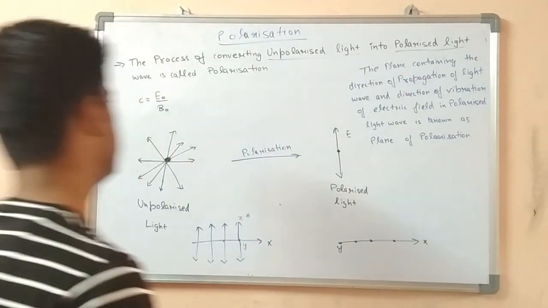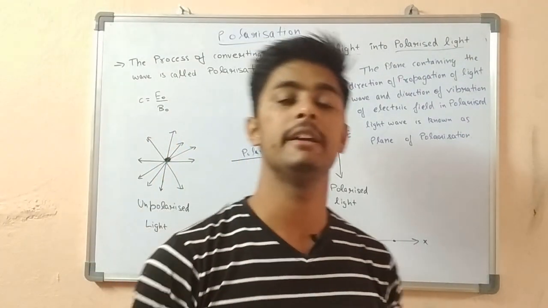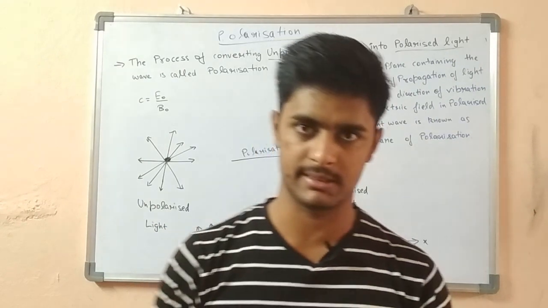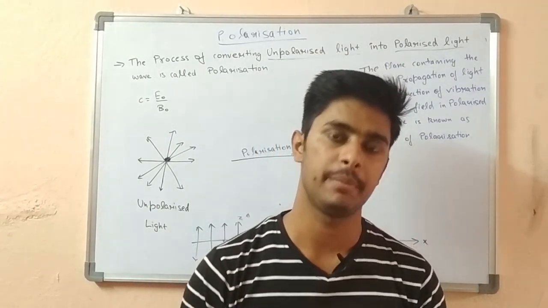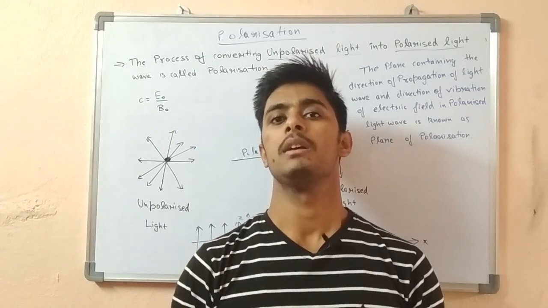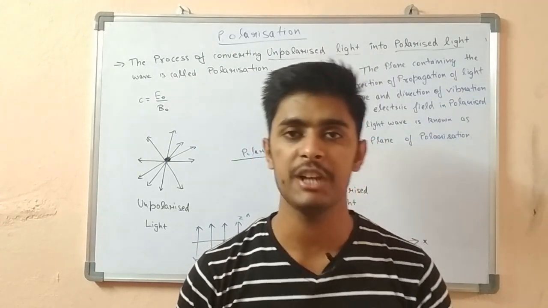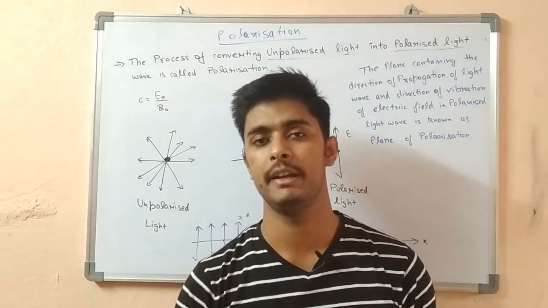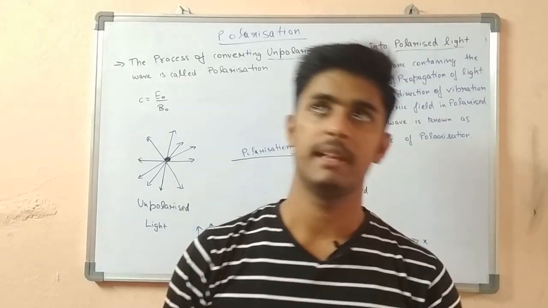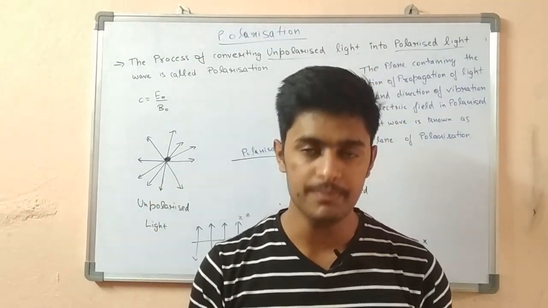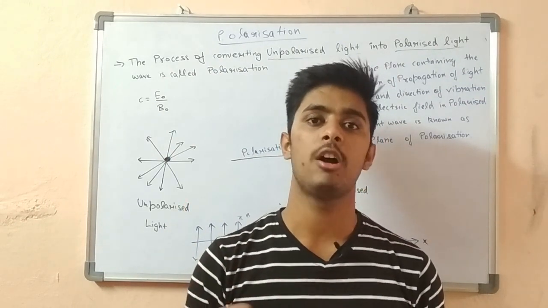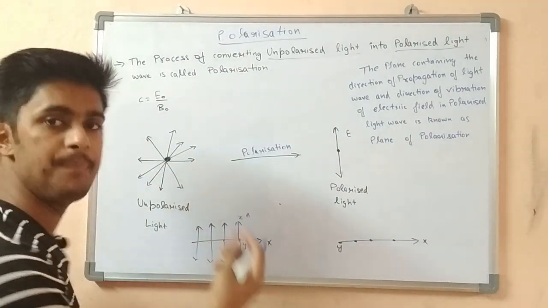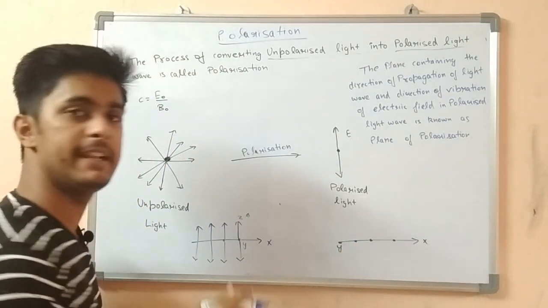Let's recall what we have studied in waves, in the chapter on electromagnetic waves. We studied the relation of electric field, magnetic field, and the direction of propagation of waves. Suppose there is an electromagnetic wave. The electric field, magnetic field, and the direction of propagation of light are always perpendicular. The relation between these three is c.